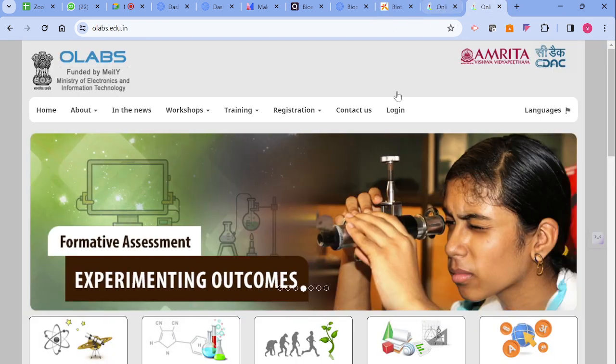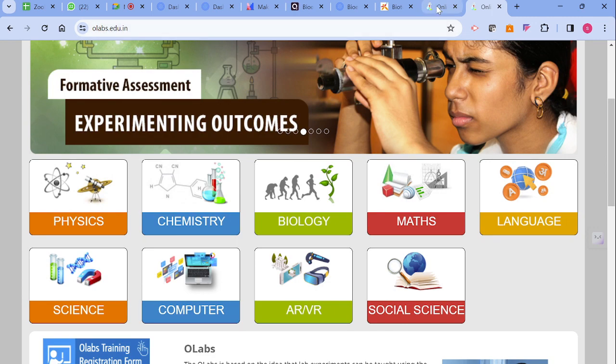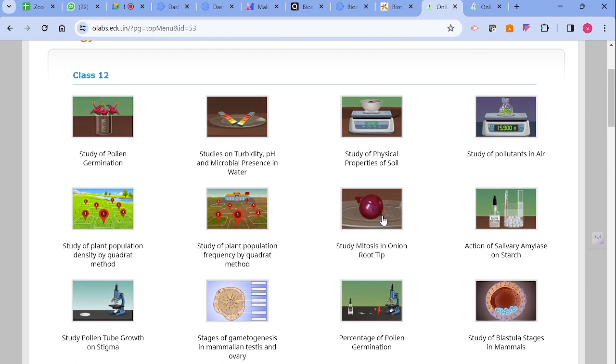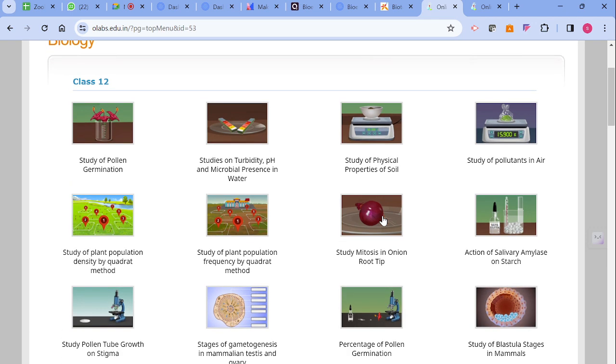And coming back to biology, there are so many topics, and we can click on any topic. For example, in physiology, we have this experiment, action of salivary amylase on starch.